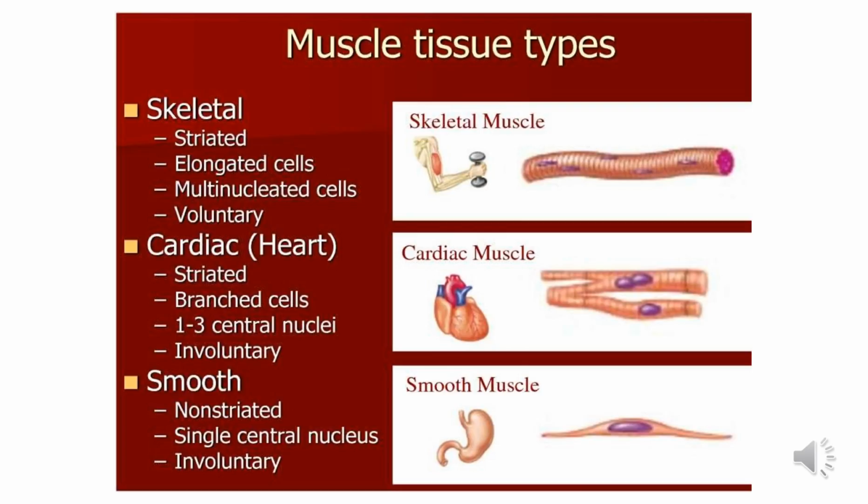Now the next one is cardiac muscle fibers. Cardiac muscle fibers are found in the walls of the heart and in the walls of large veins such as the pulmonary vein and superior vena cava, where these veins enter the heart. These fibers show the characters of both unstriped and striped muscle fibers. Each fiber is a long cylindrical structure.